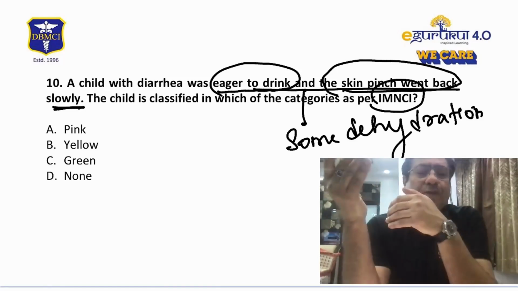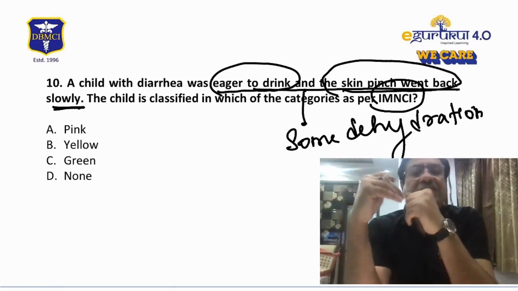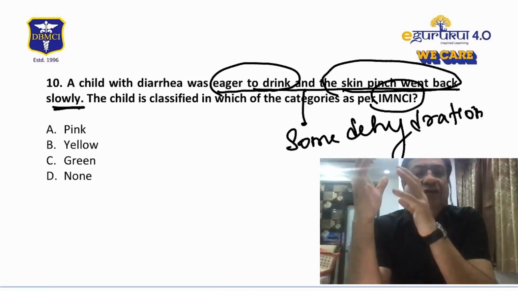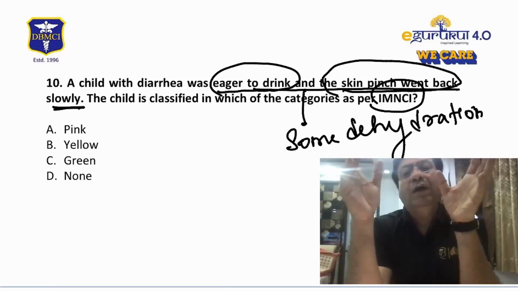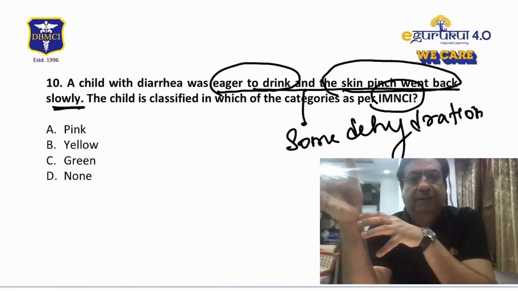The next part of this program is that, according to the assessment, the doctor will classify the child into one of three categories, which have been given different color codes.